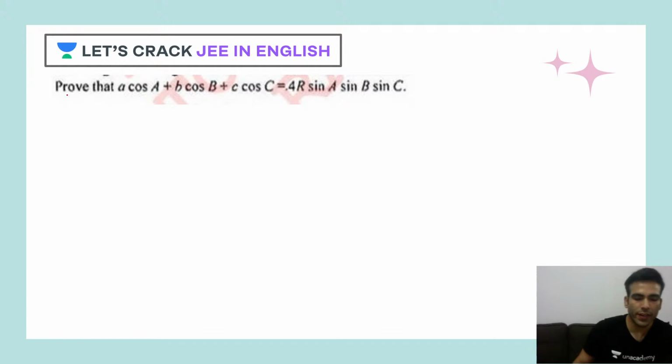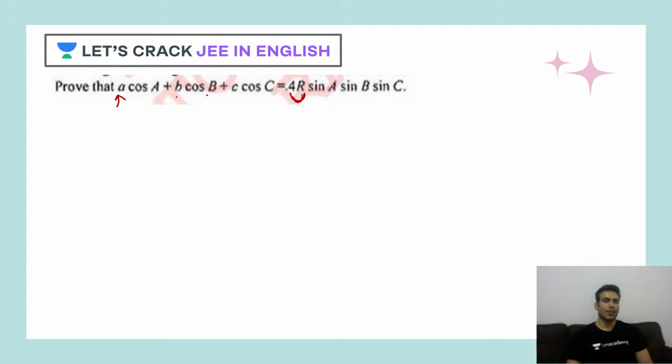Okay, so let's solve it. What is given here is A, B and C, and these cos terms. If you look at the right hand side, it has 4R, the circumradius. When I see circumradius, the very first thing that clicks in my mind is the sine rule. So let's apply it.